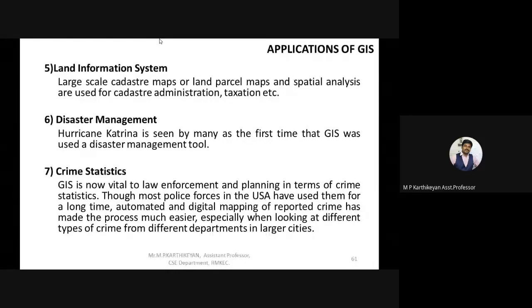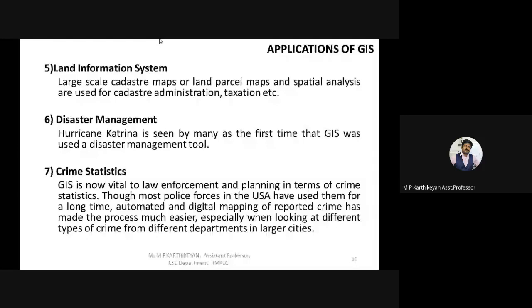Here what they have given is Hurricane Katrina. A few years back, there was a hurricane called Katrina. It is seen by many as the first time this was used as a disaster management tool. How it was used is that we can see the pattern where the hurricane can travel, in which areas the hurricane could travel. So they evacuated the people from the areas the hurricane could easily hit. This is just one example; there are several examples where this can be used as a disaster management technique also.